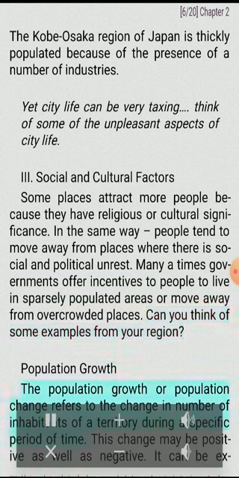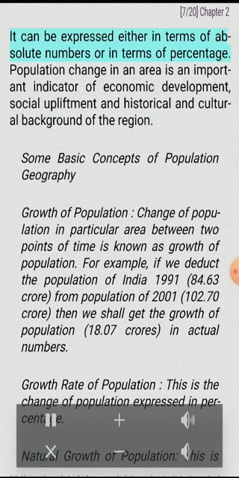Population growth. The population growth or population change refers to the change in number of inhabitants of a territory during a specific period of time. This change may be positive as well as negative. It can be expressed either in terms of absolute numbers or in terms of percentage. Population change in an area is an important indicator of economic development, social upliftment, and historical and cultural background of the region.